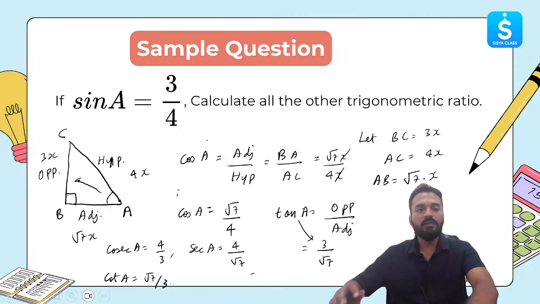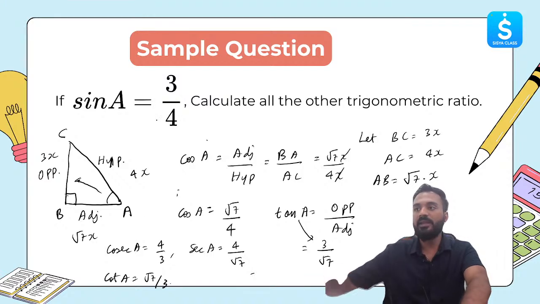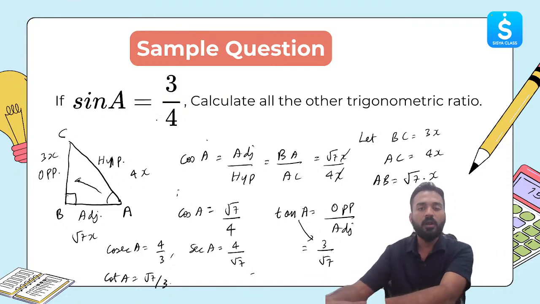The whole idea is use the Pythagoras theorem and do not write the side length directly. 3 and 4 are not the side lengths. You need to use 3x and 4x. Okay. I hope this is clear.